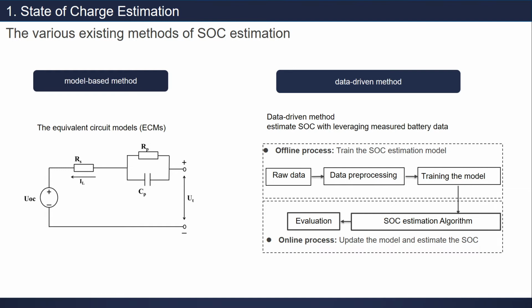But another option is the data-driven method. We don't need to make this kind of circuit model. We only need raw data in the data-driven method to estimate SOC. And from the raw data, such as voltage and current, and other things that we can use to estimate the SOC, we call that method the data-driven method.